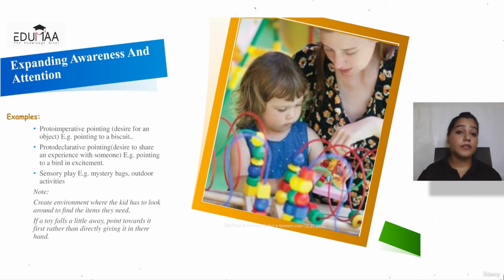And if our child does not have that, we teach them that pointing, proto imperative pointing. Make situations where you create that kind of a temptation, that kind of environment. Initially, give them prompts or help them out, give them those gestures, help them make those gestures, and then gradually go on to help making them independent. Then there's proto-declarative pointing, that is desire to share an experience with someone. So that is social connection, which is important.